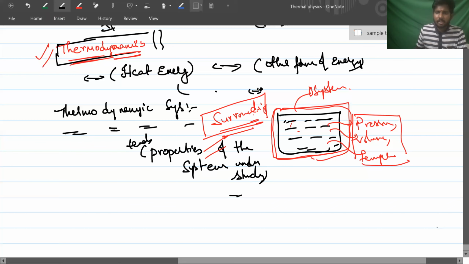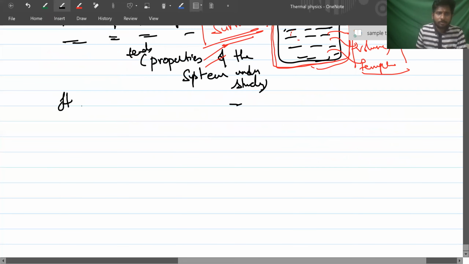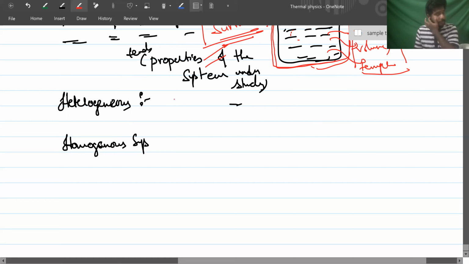Now there is another definition: heterogeneous system and homogeneous system. In a heterogeneous system, the entire system is not uniform.